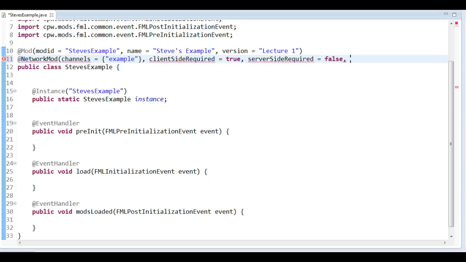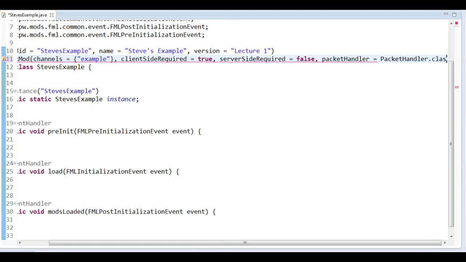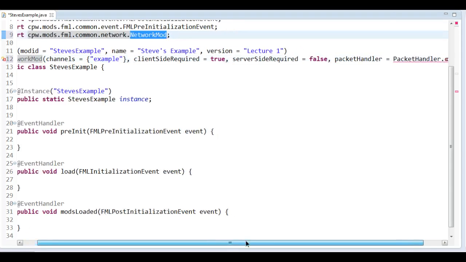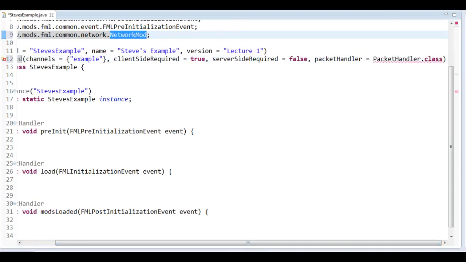Okay, so the last part would be to give it a packet handler. We have told it where we have these things, and which sides are required. We have told it where we want this to speak, basically, the channel it should speak on. Then we want to tell it who will actually answer all the calls. So for that we want a packet handler, like this. I just imported network mod, so that would work. But we have this packet handler here, and we don't know at all what that is.